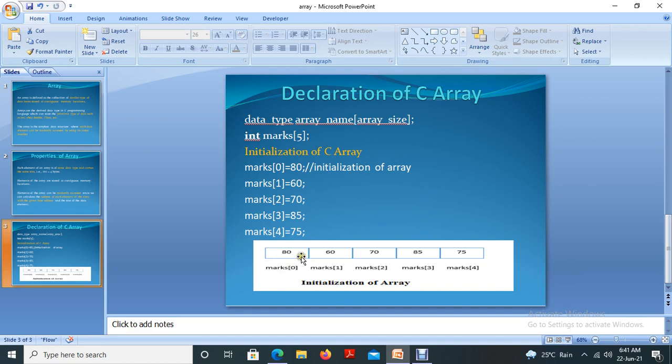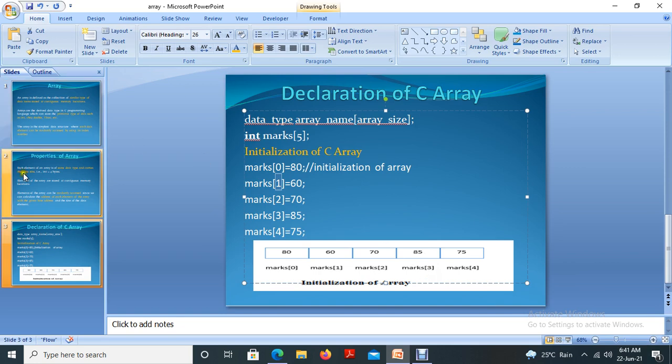From that we move on to 1, then 2, then 3, then 4, to access all those elements. If we want to print the value in index 3, then what will we do? We move on to marks of 3 and print the element stored in that location, in the index 3.